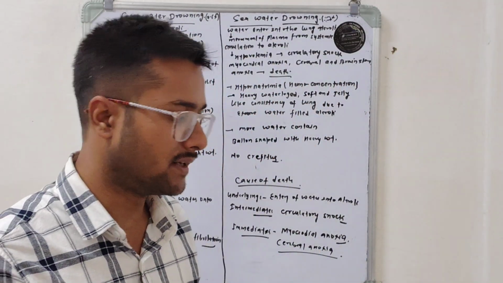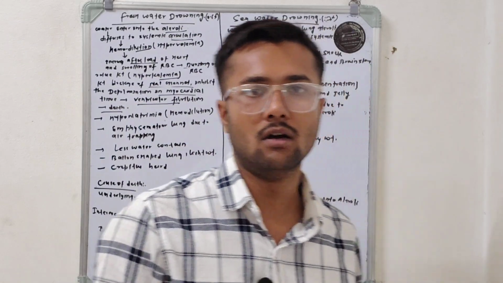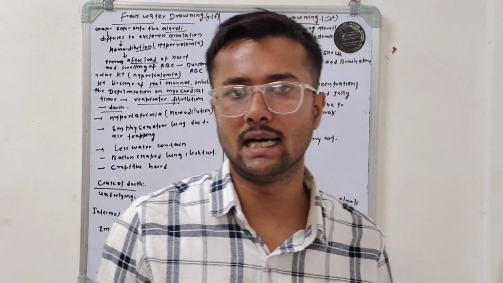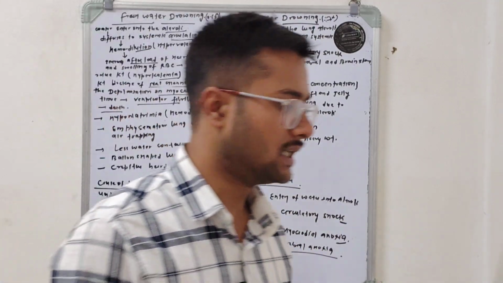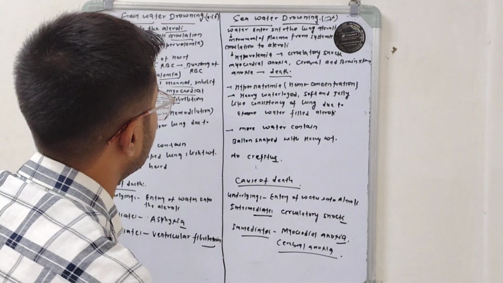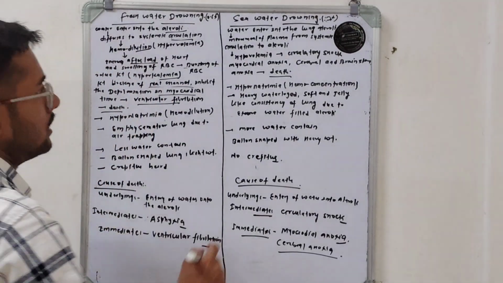Mostly the lung alveoli are filled with water, while in case of freshwater drownings, most of the alveoli are filled with air. So this is the common difference between seawater drownings and freshwater drownings.